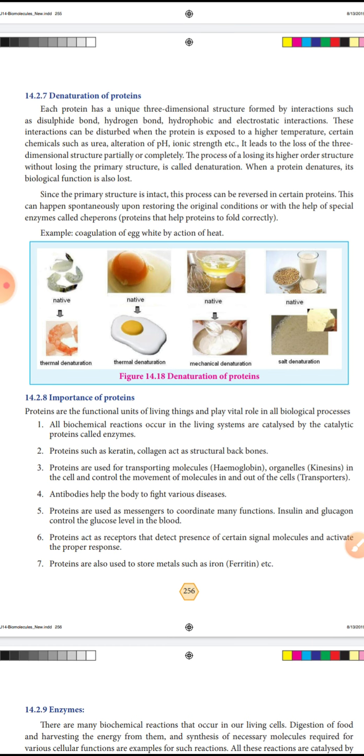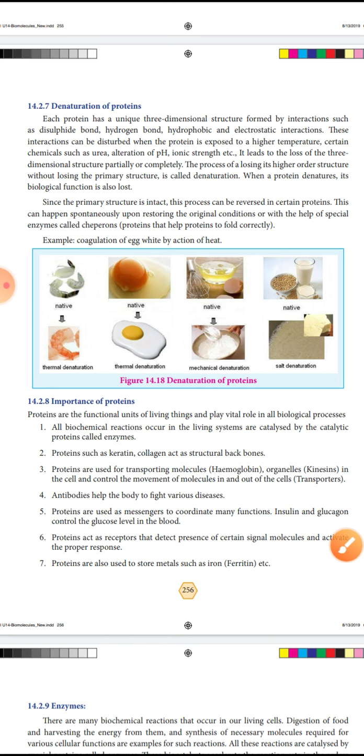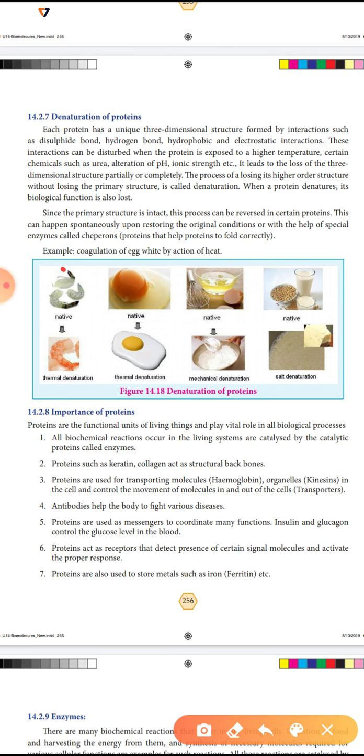So denaturation, see the examples. First one, prawn. So thermal denaturation. Thermal means heating that substance, the prawn. So here thermal denaturation will be there. Then the second one is egg. So thermal denaturation, it will look like this.